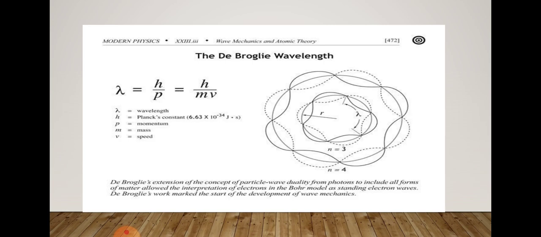Dual nature: light radiations exhibit the phenomena of interference and diffraction, which we study in other classes. This shows that light radiations have the properties of a wave. On the other hand, the phenomenon of the photoelectric effect shows that light radiations have particle nature.